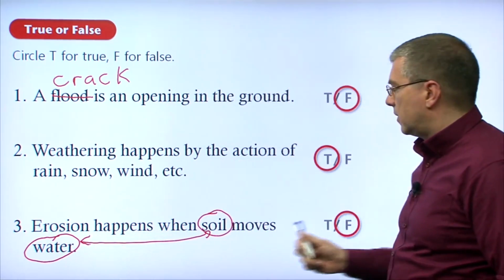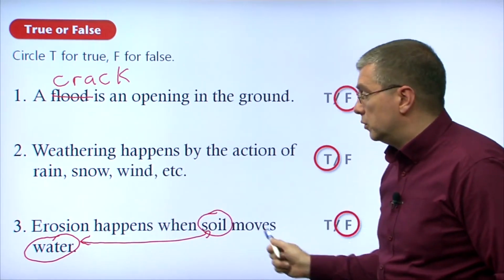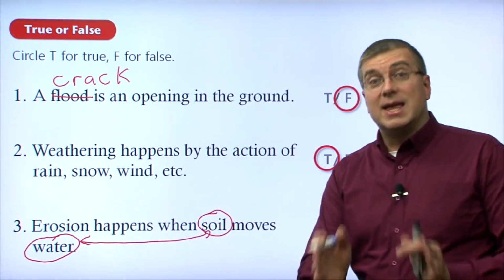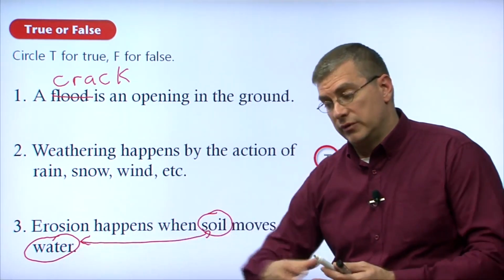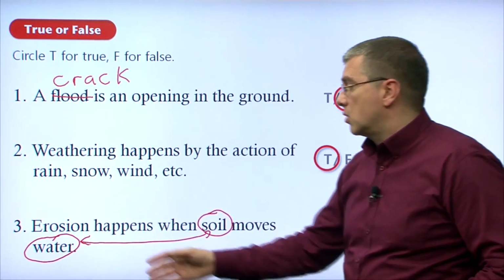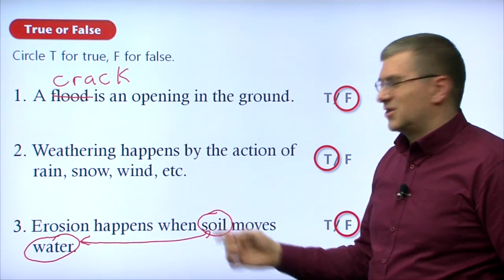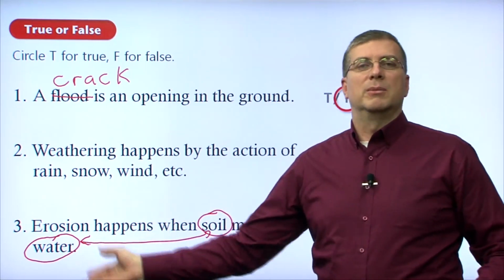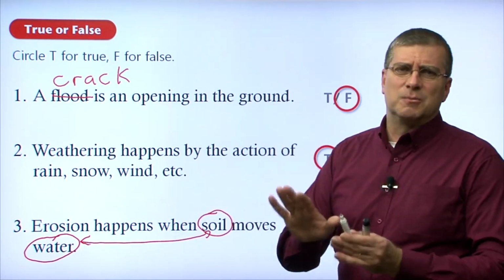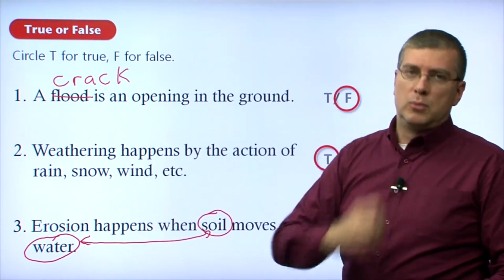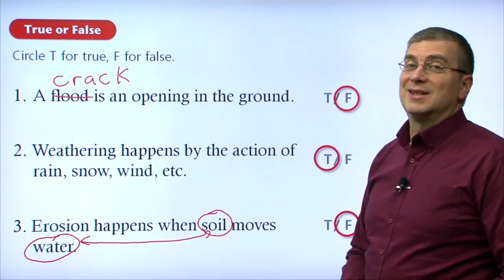Okay, so right now it's false because if we said erosion happens when water moves soil, okay, that's true. Because when water moves soil or rock, we call that erosion. It moves it away out of the area. That's erosion. And that's what happens. But what they're doing is they're trying to trick you, because soil doesn't normally move. Water normally moves in a river or a stream. But soil normally moves? No, soil normally stays put unless wind or water pushes it out of its place. So that's a kind of a tricky sentence.